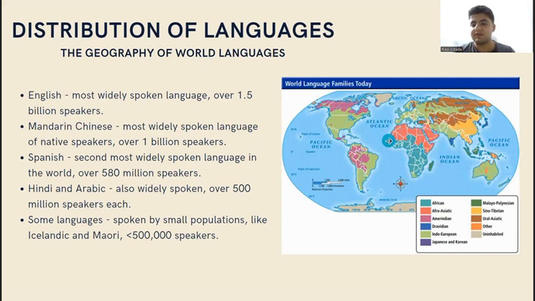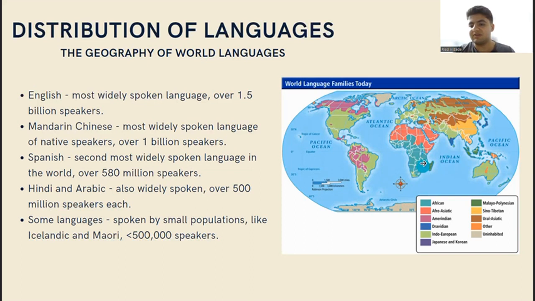In a small part of South Africa we can see this little green, which we can consider European, but in the middle and south of Africa we can tell the African language group is present.